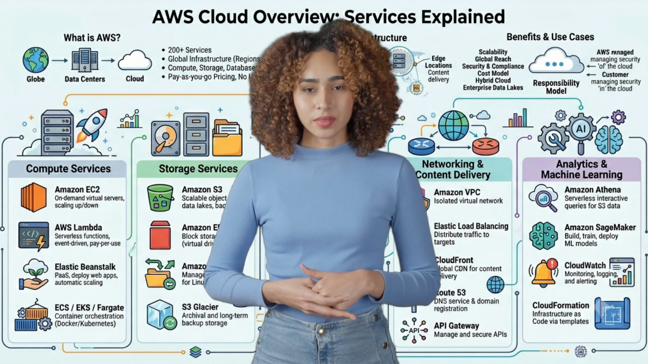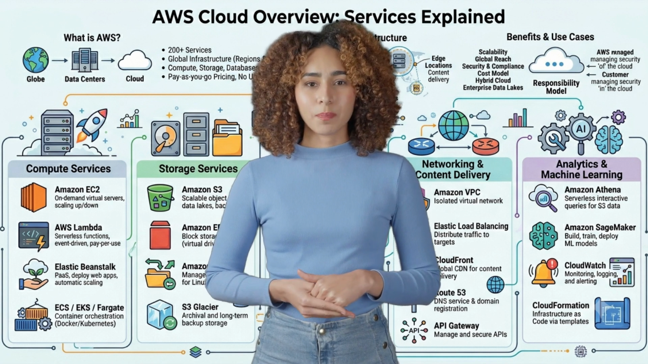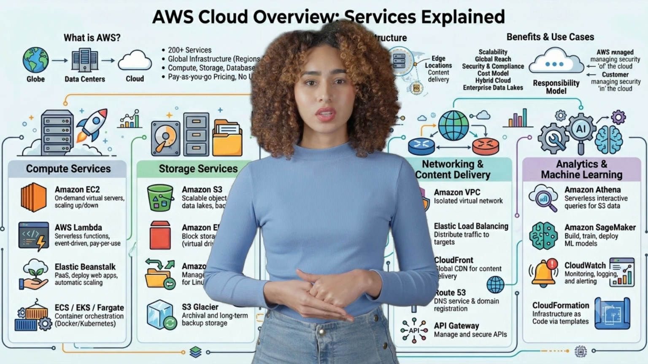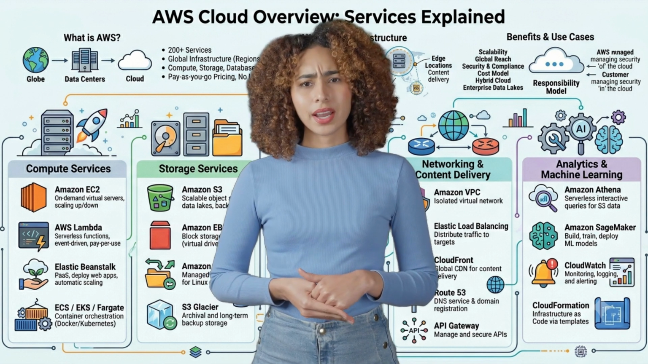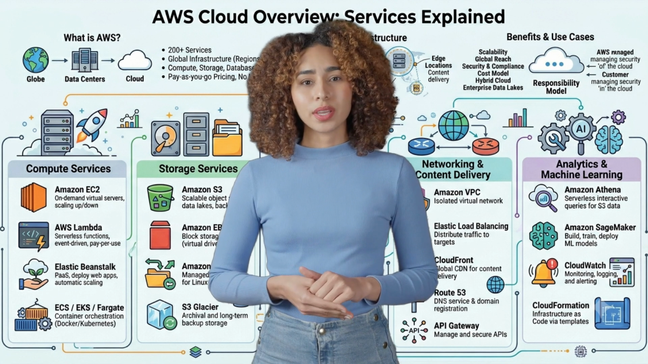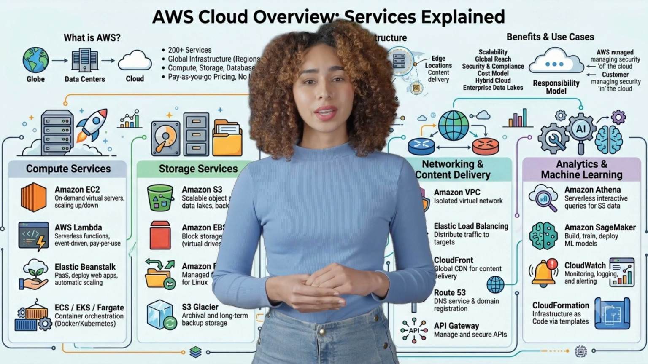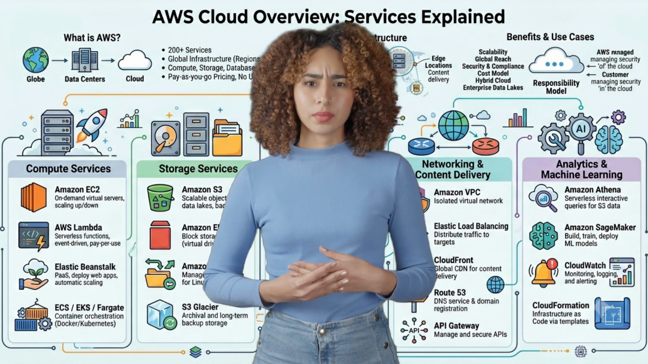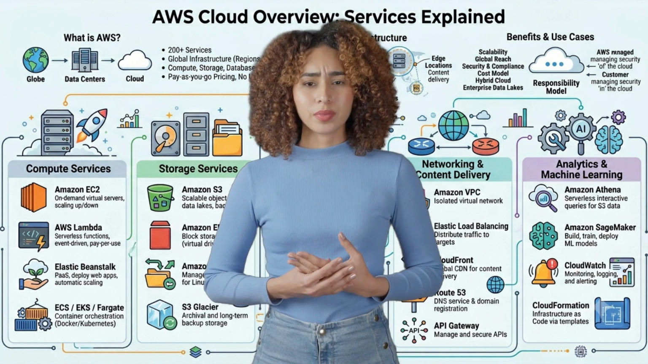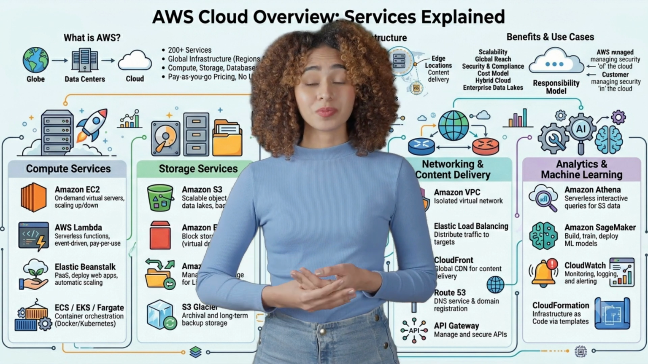EBS, Elastic Block Store. Persistent block storage volumes attached to EC2 instances, like a virtual hard drive. Amazon EFS, managed file storage for Linux-based workloads needing shared access across instances. Amazon S3 Glacier, low-cost archival and long-term backup storage.